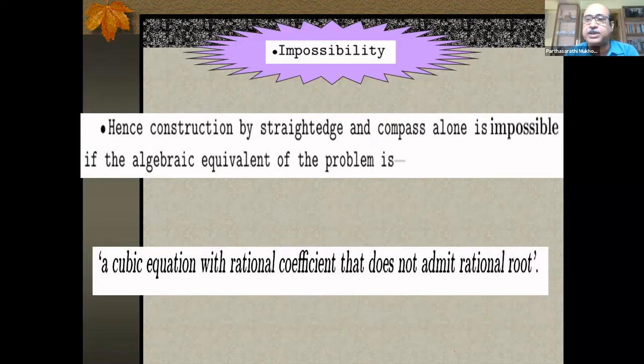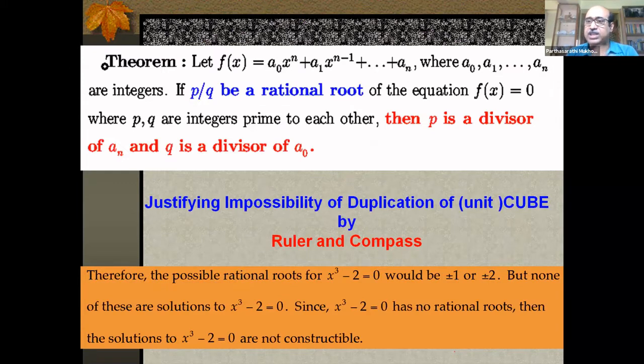So construction by straight edge and compass alone is impossible if the algebraic equivalent to the problem is this: a cubic equation with rational coefficient that does not admit rational root. Now to check that, this is another theorem that will help us. If f(x) is a polynomial of this kind, nth degree polynomial where a0, a1, they are integers, and p by q is a rational root of this equation, p and q being prime to each other, if you just reduce it to that level, then p is a divisor of the constant term and q is a divisor of the coefficient of the highest power. It can be proved. We'll take the help of this result.